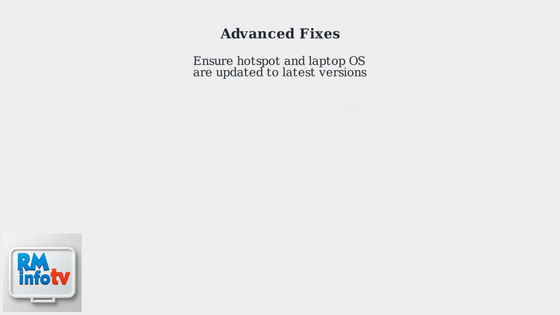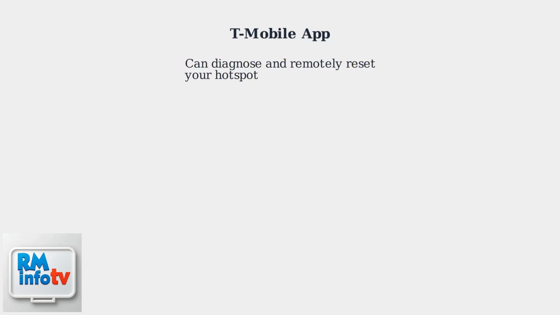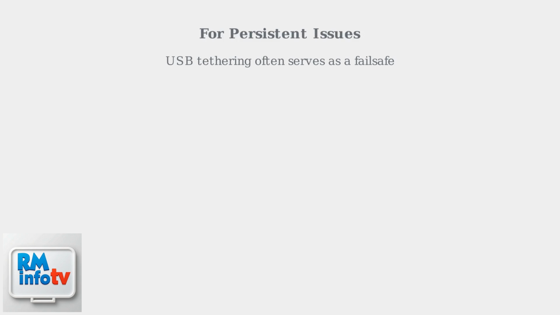If problems persist, ensure both your hotspot and laptop operating system are updated to the latest versions. Incompatibilities can cause connection drops. T-Mobile's app can diagnose and remotely reset your hotspot. For persistent issues, USB tethering often serves as a failsafe.